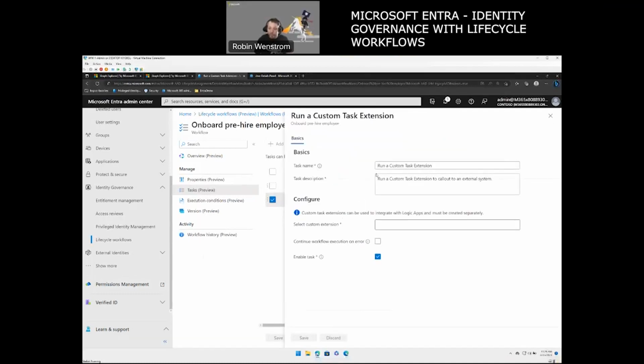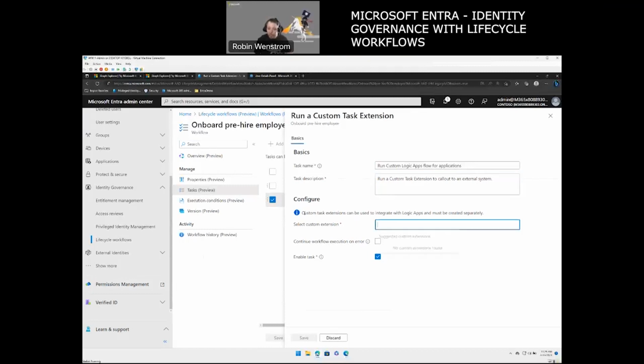Basically it means you need to configure something. If I click on that, it gives me a task name. So I can say run custom Logic Apps flow for, let's say, applications. We know it's an external system according to the description, but you can be even more direct and say it is for a legacy app we created, for example.